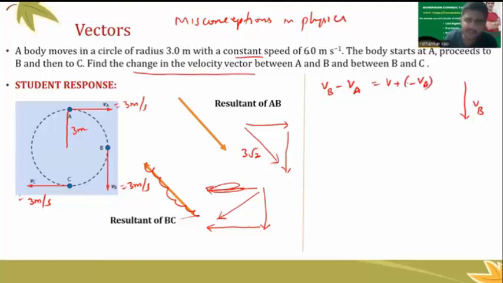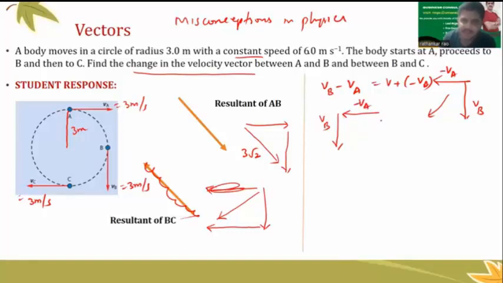When I say minus VA, this VA should have been like this. VA is like this, so minus VA should be opposite over here. So the sum of these two should look like this. VB is written like this, and minus VA should be like this. That's not VA, it's minus VA.